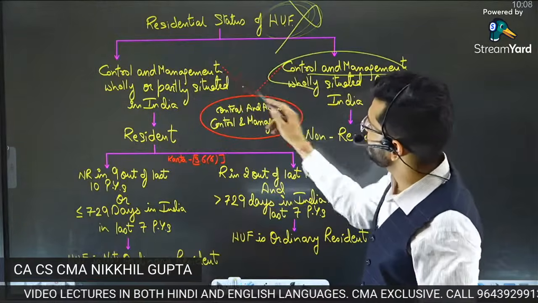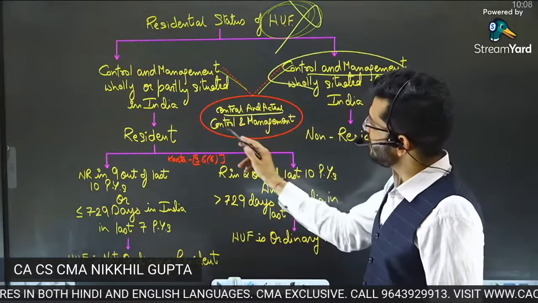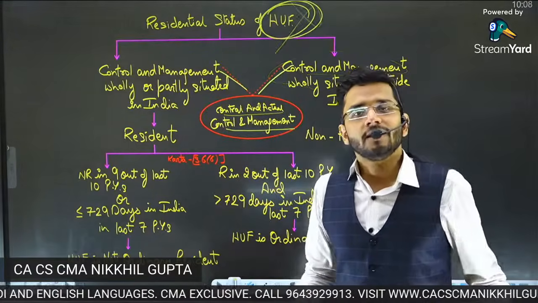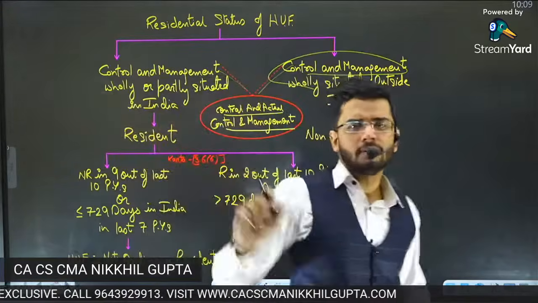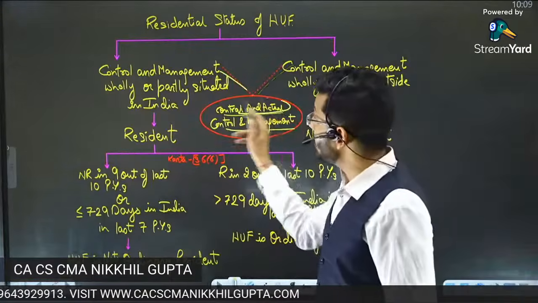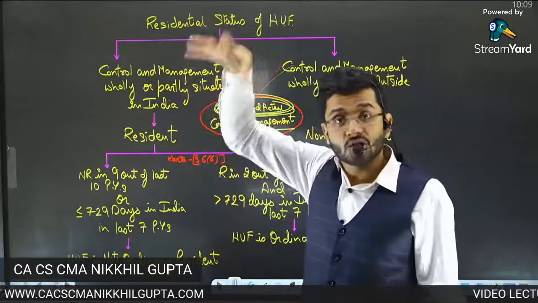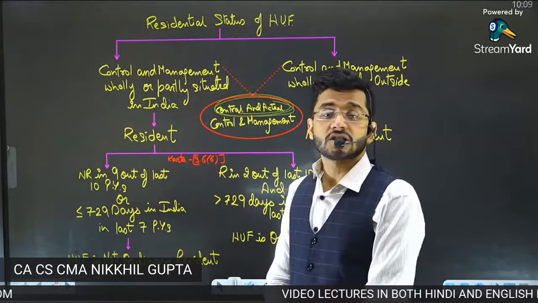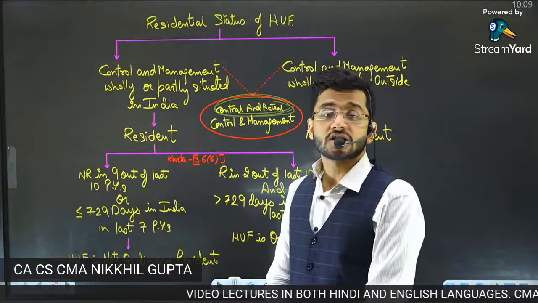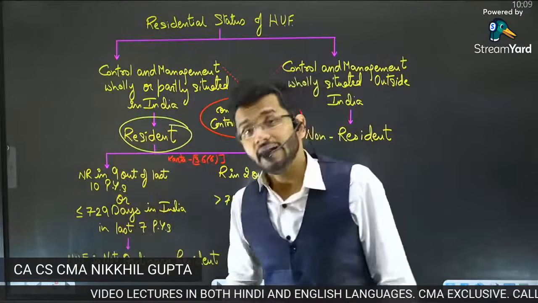What do you mean by control and management? It means central and actual control and management. It doesn't mean supervisory decisions, supervisory roles, or some back-end roles. No. The main control, the primary decisions being taken, have to be taken in India to call that organization a resident in India.